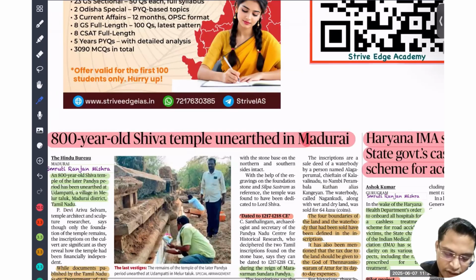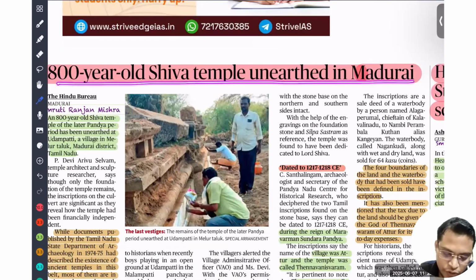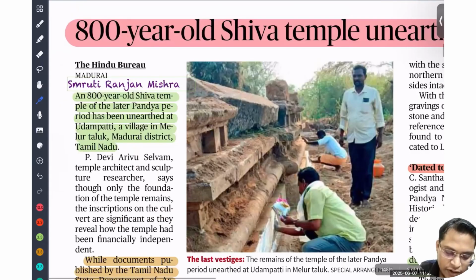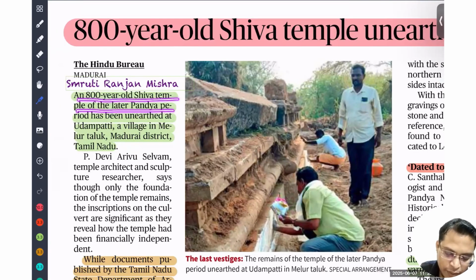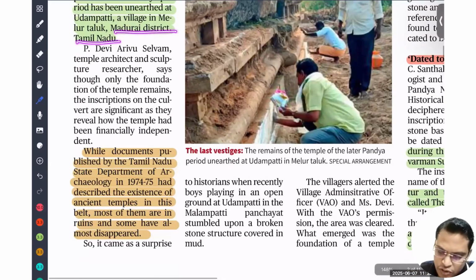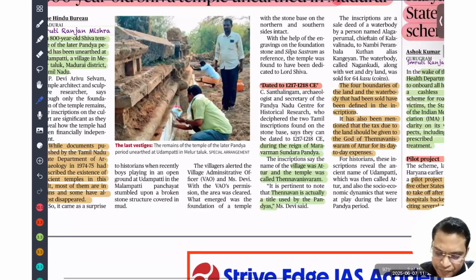Next is: 800-year-old Shiva temple unearthed in Madurai. An 800-year-old Shiva temple, of the later Pandya period, has been unearthed at Udayampatti village in the Madurai district of Tamil Nadu. Just read it out, you'll understand.